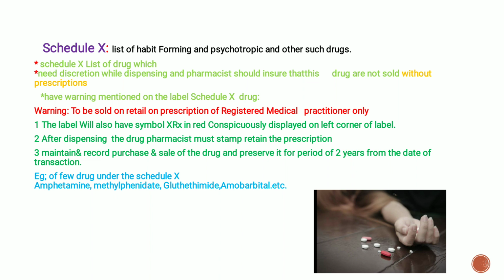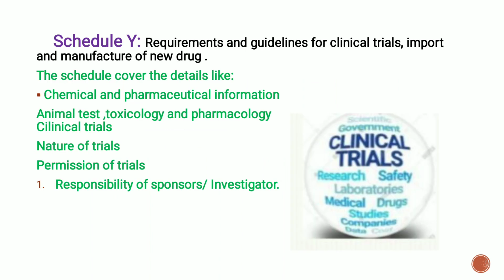After dispensing the drugs, the pharmacist must retain the prescription, maintain a record of purchase and sale of the drugs, and preserve it for a period of 2 years from the date of the transaction. For example, a few drugs under Schedule X are amphetamine, methylphenidate, glutethimide, amobarbital, etc. Next schedule is the Schedule Y.